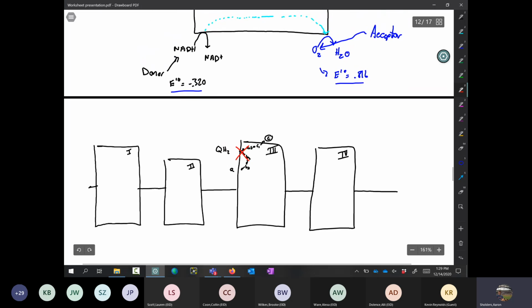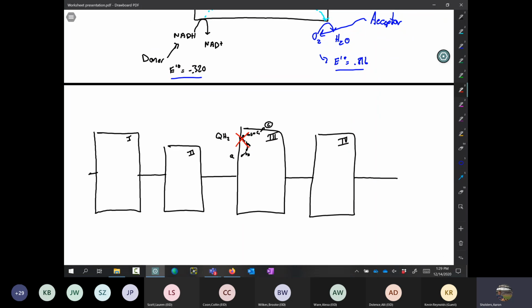So that kind of closes the door, if you will, in terms of the electron passage, meaning that electrons are not going to be able to pass any longer past complex 3. Now, presumably, and I think the problem says there's an adequate supply of oxygen, so there's oxygen that can allow any electrons that had accumulated previous to antimycin A inhibition to be moved through here to oxygen, making water. And then that leaves that door open.